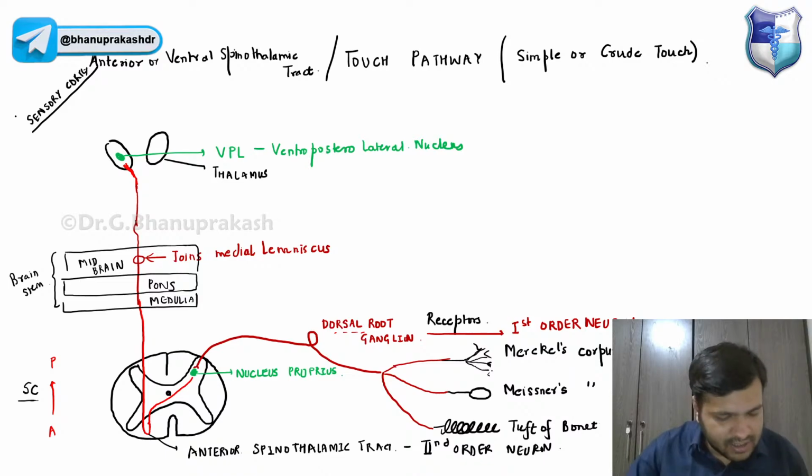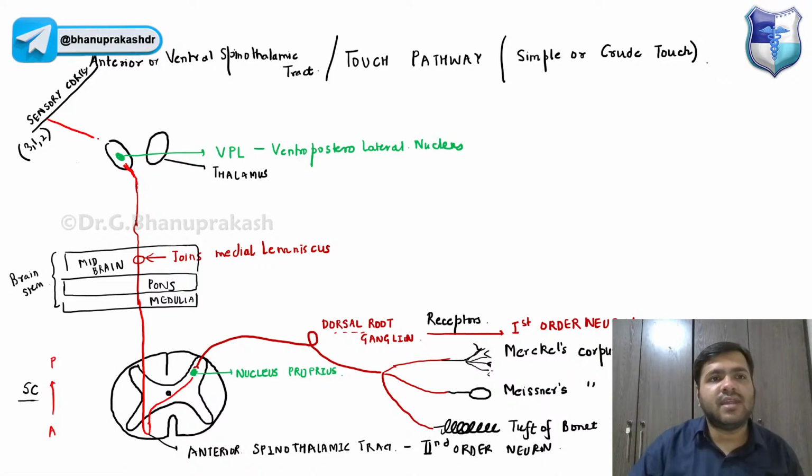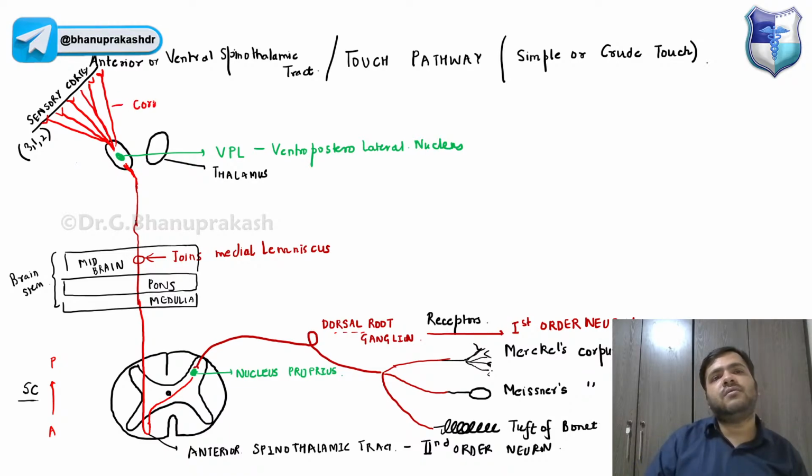The 3, 1 and 2 of Brodmann's classification. It will end in the form of these radiations, which is why it is called the corona radiata. These are the third order neurons.